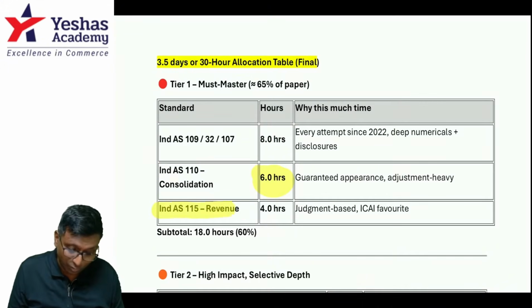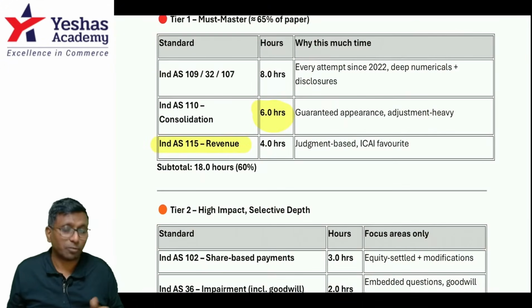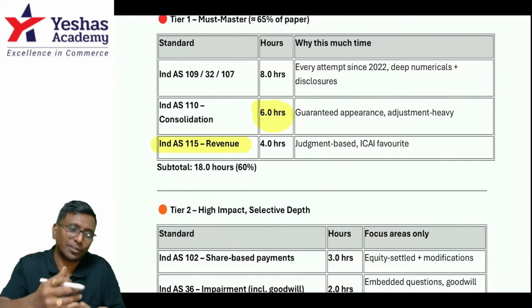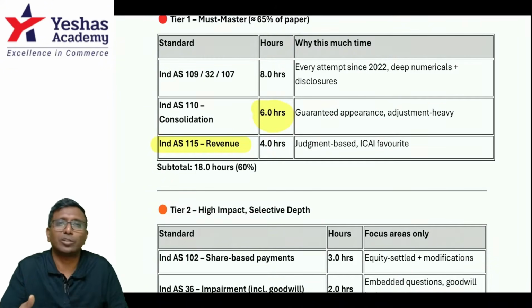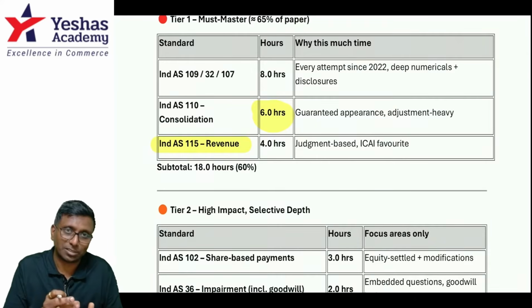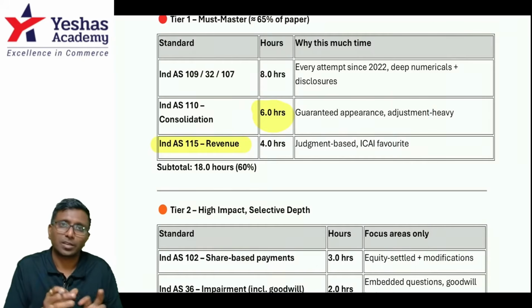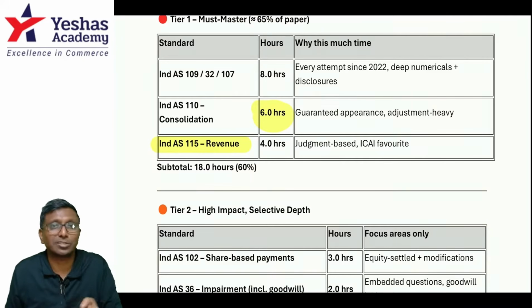Okay, next, Ind AS 115 revenue. Obviously, there are a number of intricacies and a number of methods here, but you need to focus on the important areas which you very well know. One is bill and hold, which they can ask. Then right of return: you have a 100% right to return whenever you want. That is one more concept they can ask. The agent and principal area, they can ask. And about percentage completion, how do you determine the percentage completion?